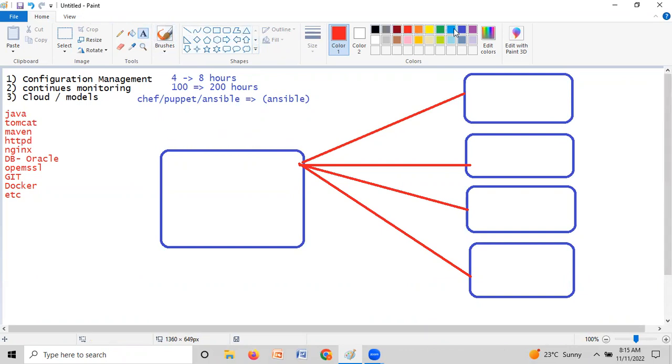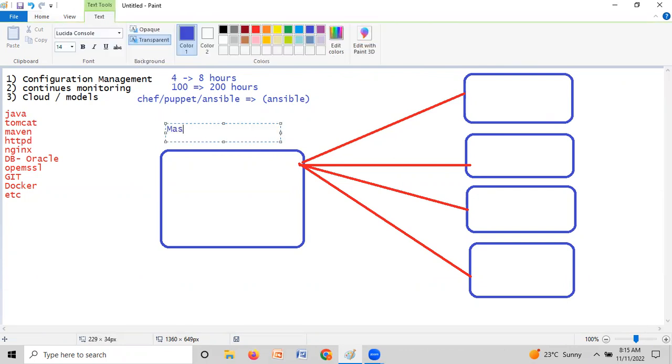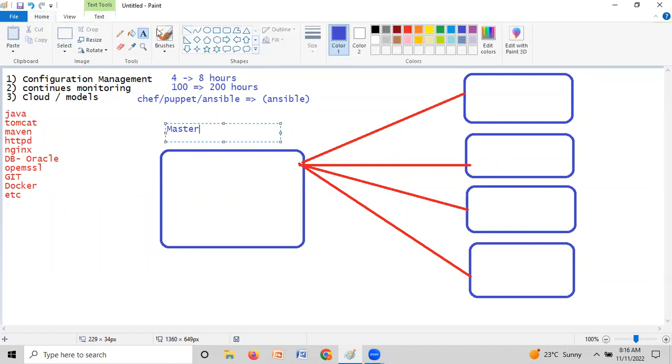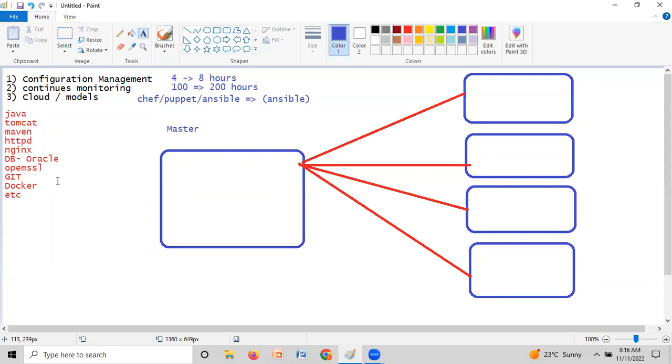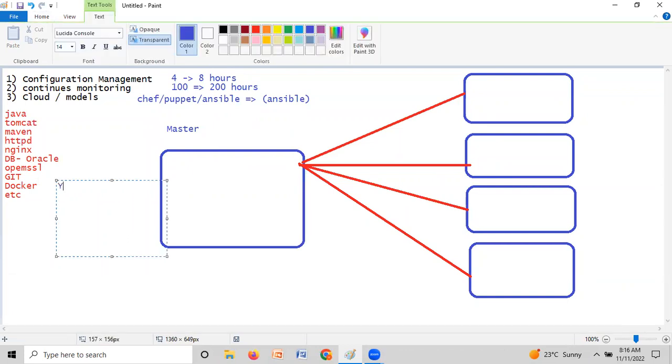Whenever we are working on that, the cluster will be enabled automatically and we need to use some kind of tool. Instead of a manual process, we are using some kind of scripting. So which kind of script are we using? That is an IaC kind of script. If you take Puppet, the Puppet uses the Puppet DSL. If you take Ansible, it uses YAML files. Within the YAML, they configure the configuration.